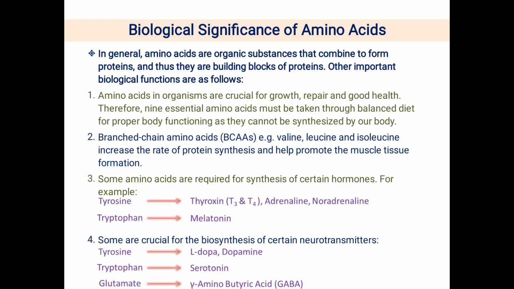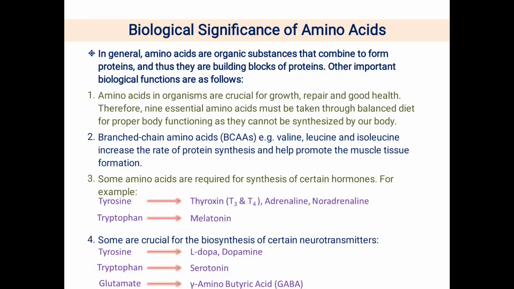And that's why such types of amino acids are recommended for those who are doing strenuous exercises in the gym. Now the next point is about the role of amino acids in the formation of certain types of hormones. Those are tyrosine and tryptophan.